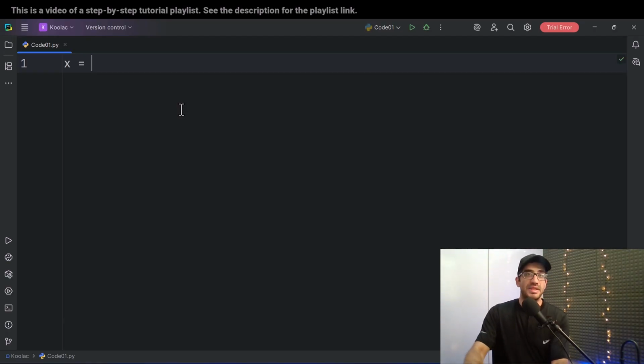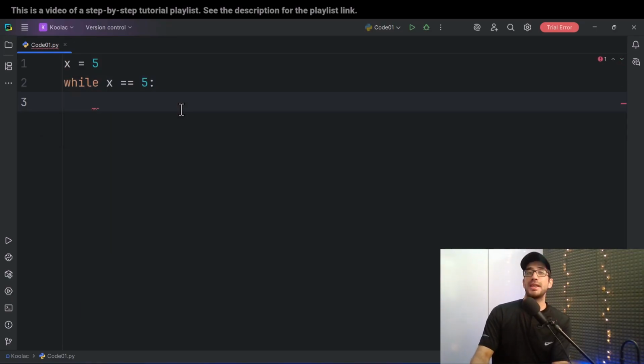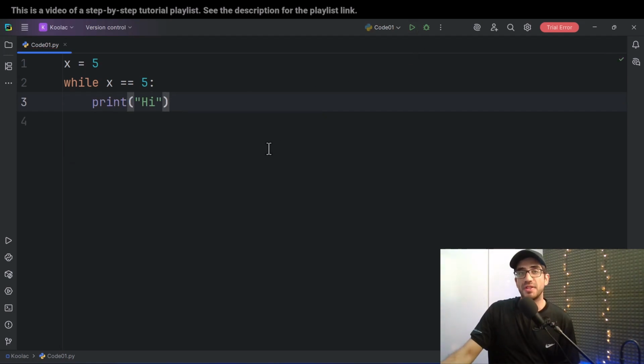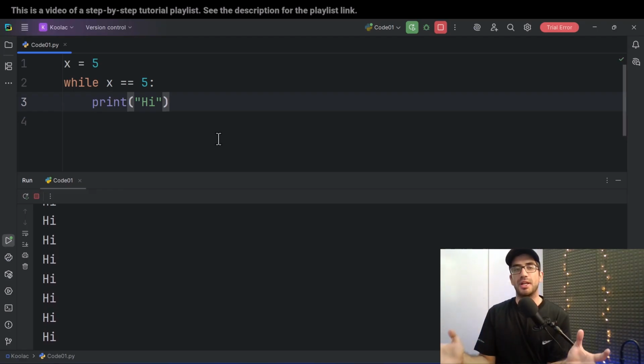The first one is that suppose that I define a variable named x and I assign 5 to that variable. And then I say, okay, while x is equal to 5, in that case, I want to print hi. Now if I run this code, you can see it is going to run this code forever, and it is not going to stop. Why?